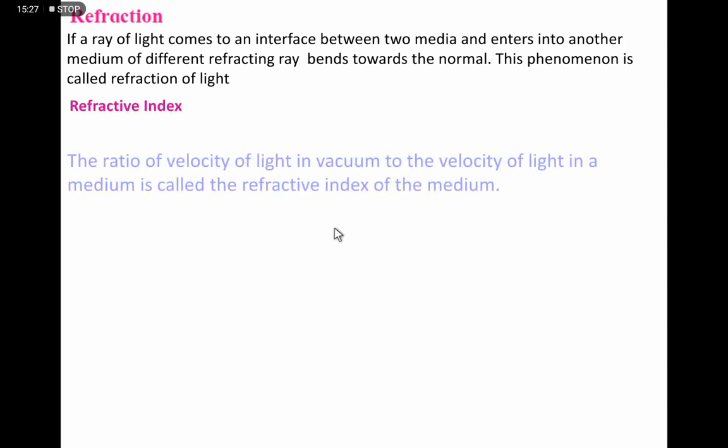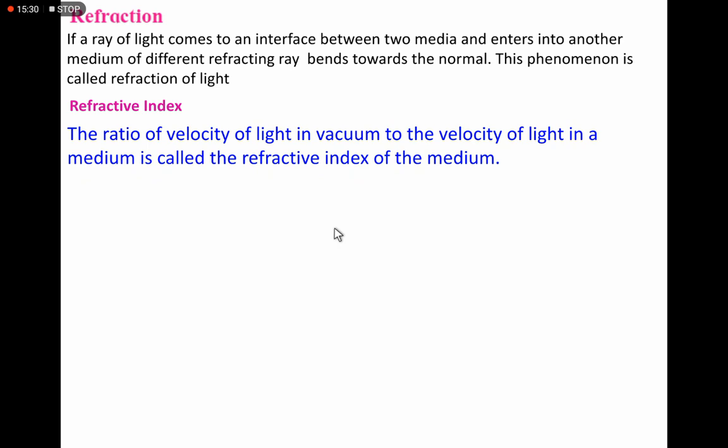Refractive index. Now the speed of light in a rarer medium or vacuum medium to the speed of light in the denser medium gives the refractive index, that is n is equal to v1 by v2. In air medium the velocity of light is c. So we'll write n is equal to c by v.